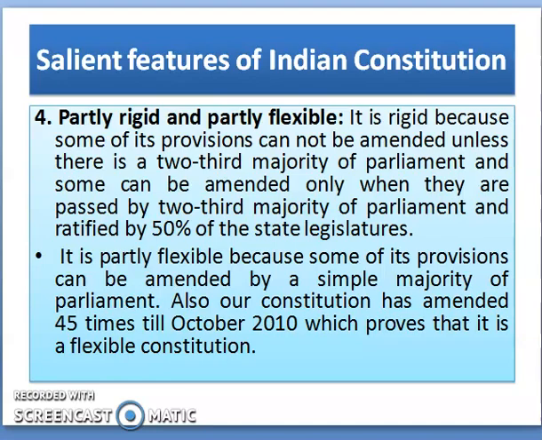It is partly flexible because some of its provisions can be amended by a simple majority of Parliament. Also, our Constitution has been amended 45 times till October 2010, which proves that it is a flexible Constitution.